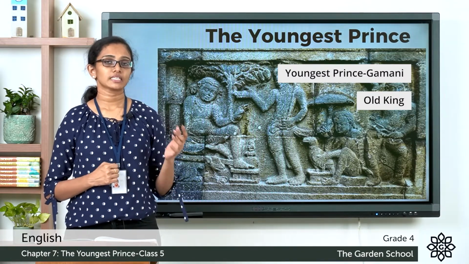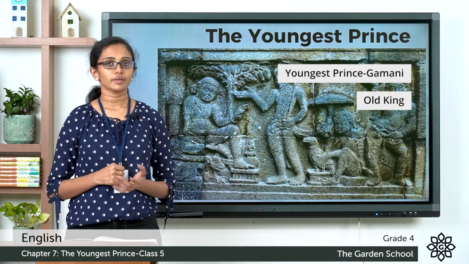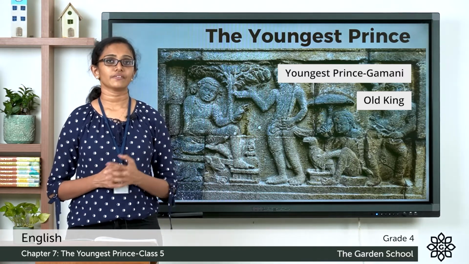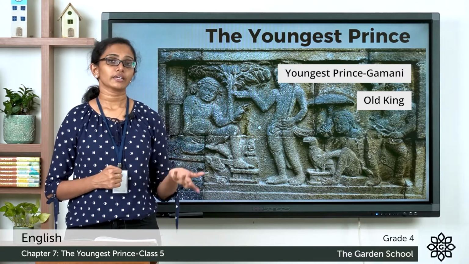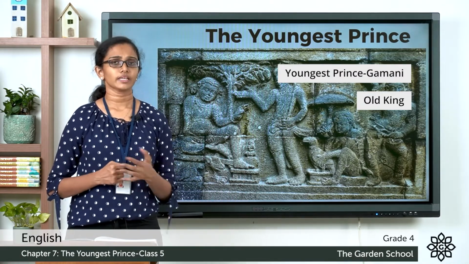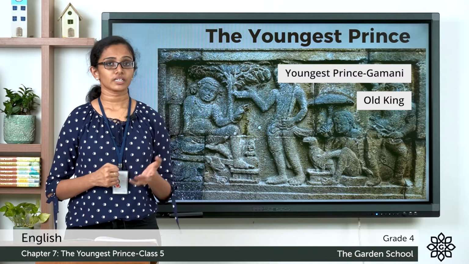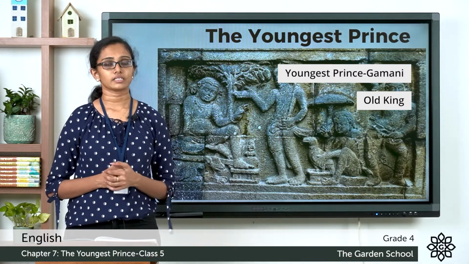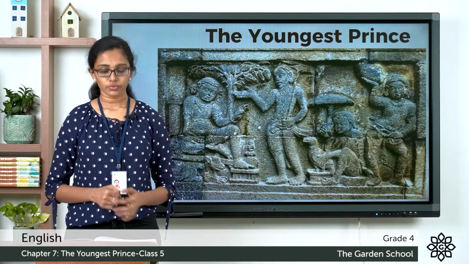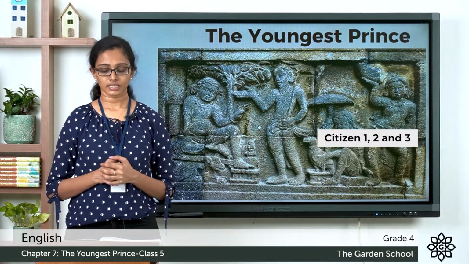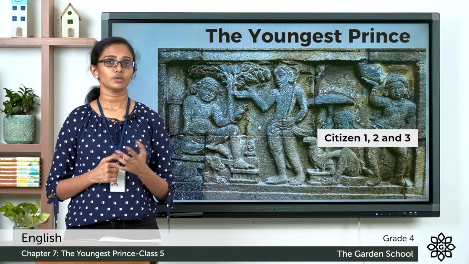So, as per the teacher's advice, Prince Gamini went to his father and asked his father, the king, if he can be the one to collect the fees and taxes and distribute it among the people for their benefit. And the king trusted his youngest son and bestowed this duty upon his youngest son, Prince Gamini. So, let's see. One of the citizens in the king's kingdom is talking to two other people.